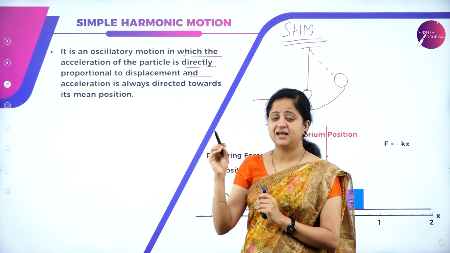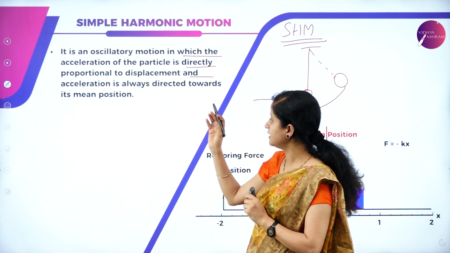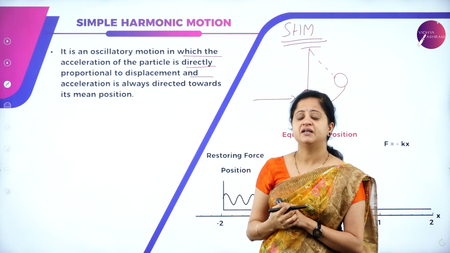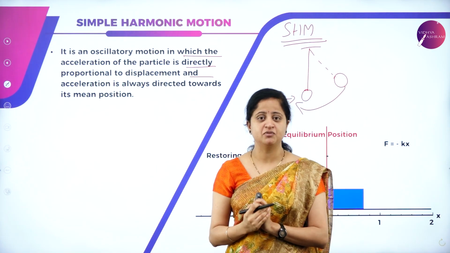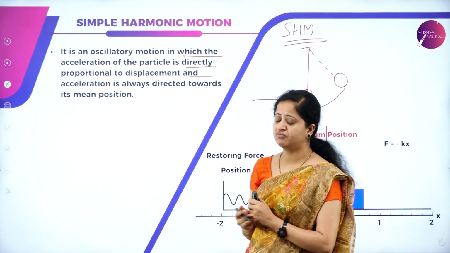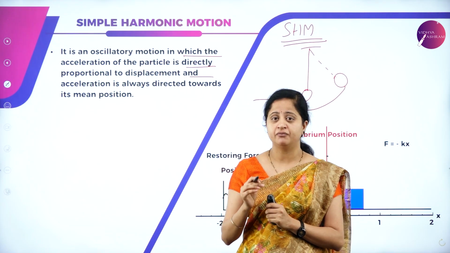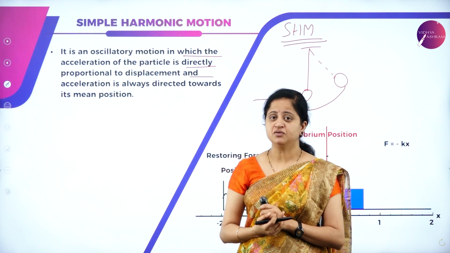I repeat, the acceleration of a particle is directly proportional to displacement and it is always directed towards the mean position. This is the definition of simple harmonic motion, a very important concept to understand.